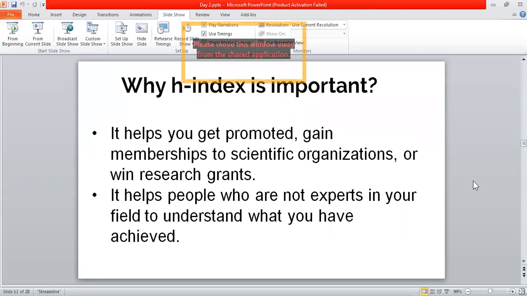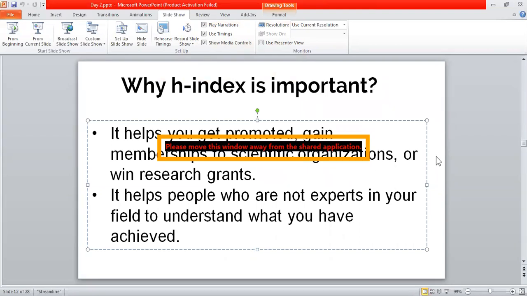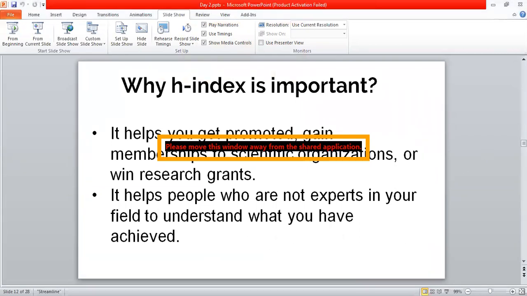Now why is H-index important? There are specific reasons for this. It can help you to get a promotion.